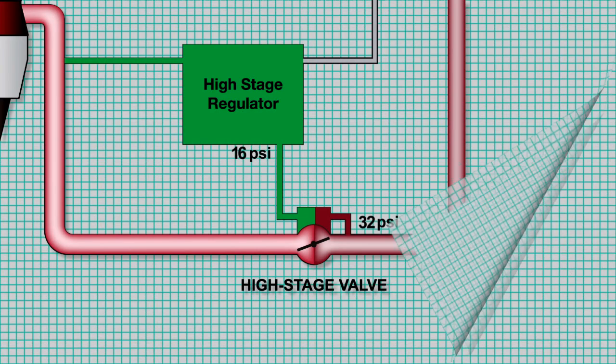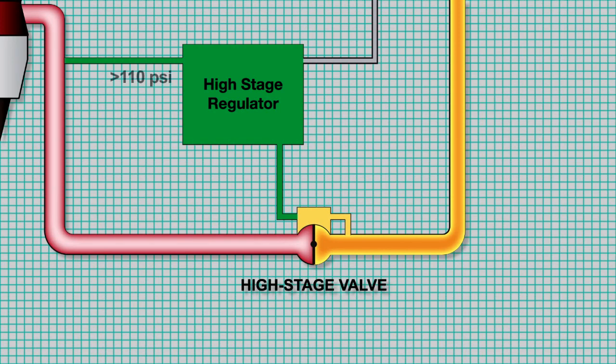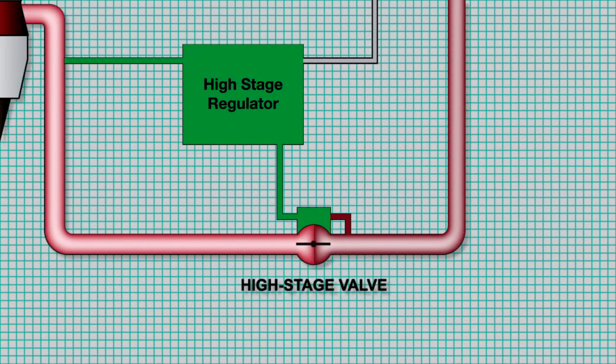If the ninth stage supply pressure goes to more than 110 psi, the overpressure function of the HSR cuts off pressure to the HSR to prevent damage. Note that during engine start, reverse flow can occur. When this happens, pressure from the downstream sense line causes the HSR to remove control pressure from the HSV, which in turn causes the HSV to close, preventing reverse flow to the ninth stage.